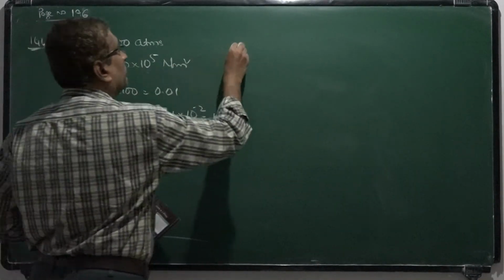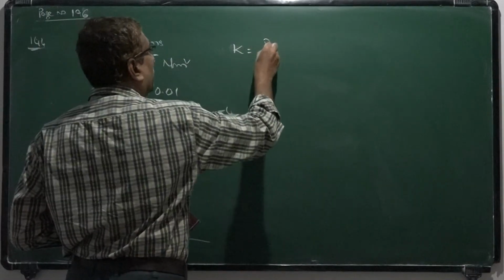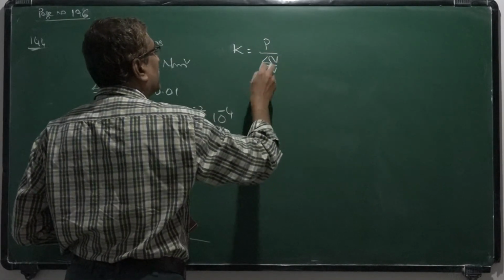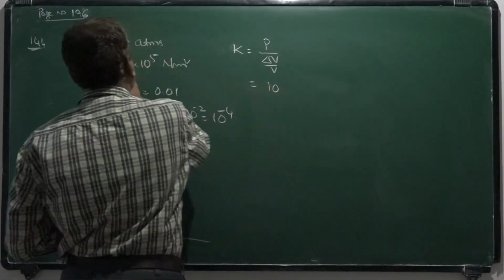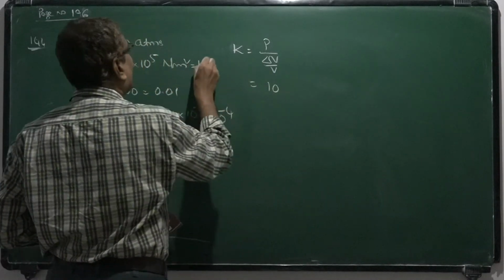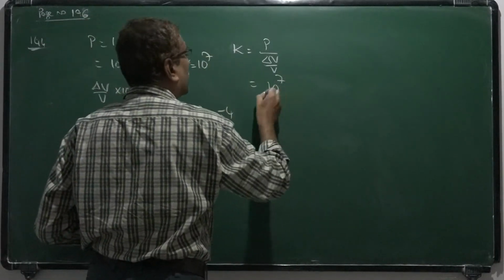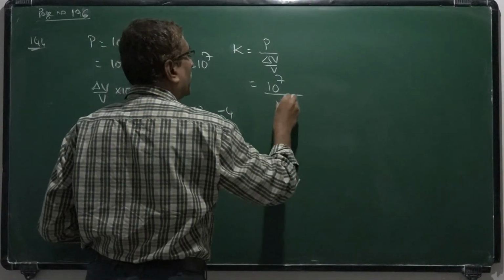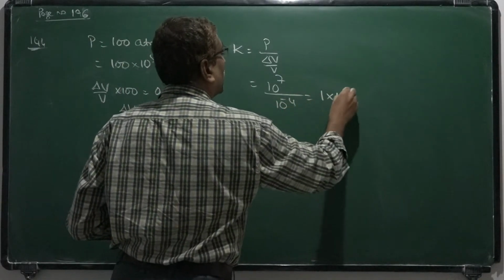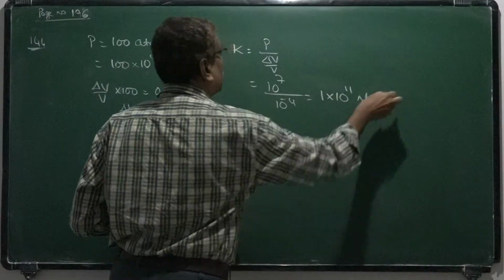Now substituting, bulk modulus K equals P by delta V by V, that is 100 atmosphere means 10 to the power 7, divided by 10 to the power minus 4, that is 1 into 10 to the power 11 Newton per meter square.